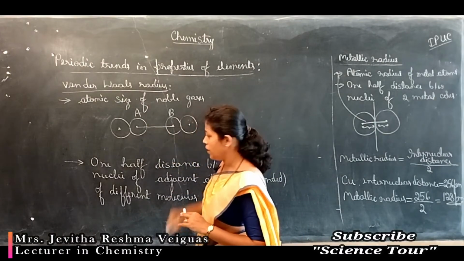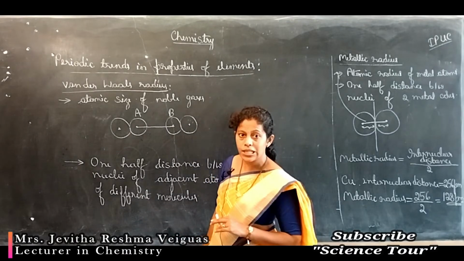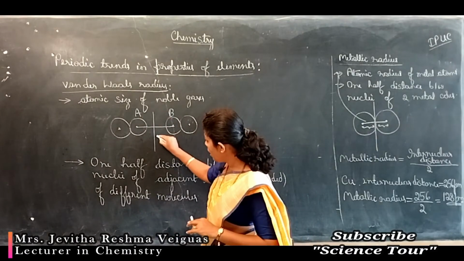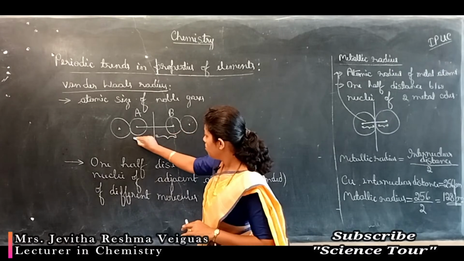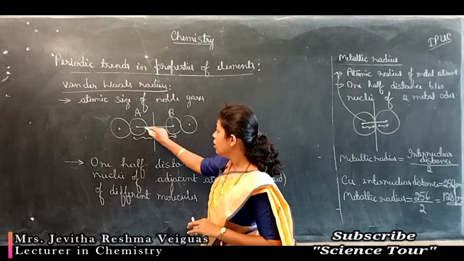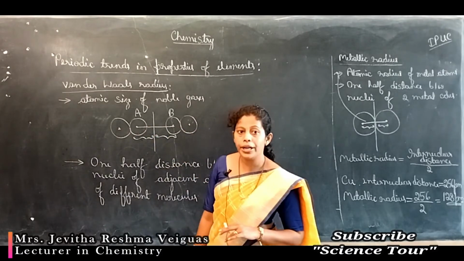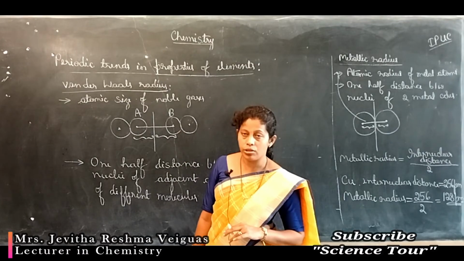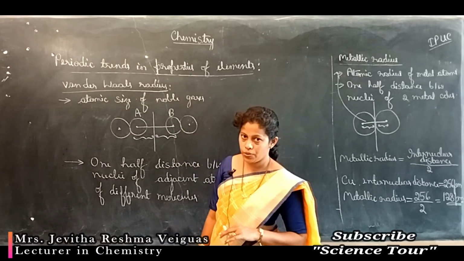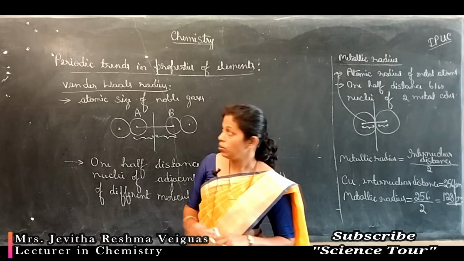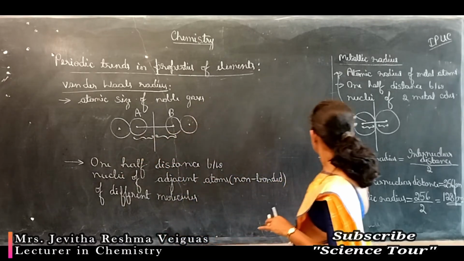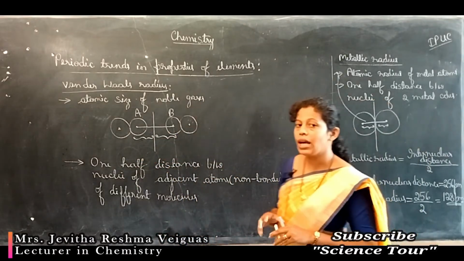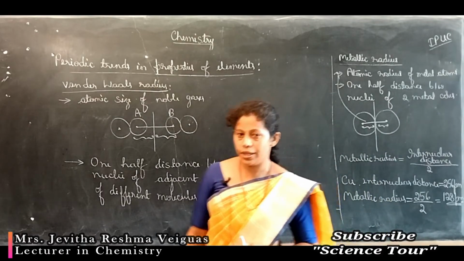The complete distance between their nuclei is the internuclear distance. 1/2 the distance between the nuclei of two non-bonded adjacent atoms is the van der Waals radius. So this is about the covalent radius, metallic radius and van der Waals radius.